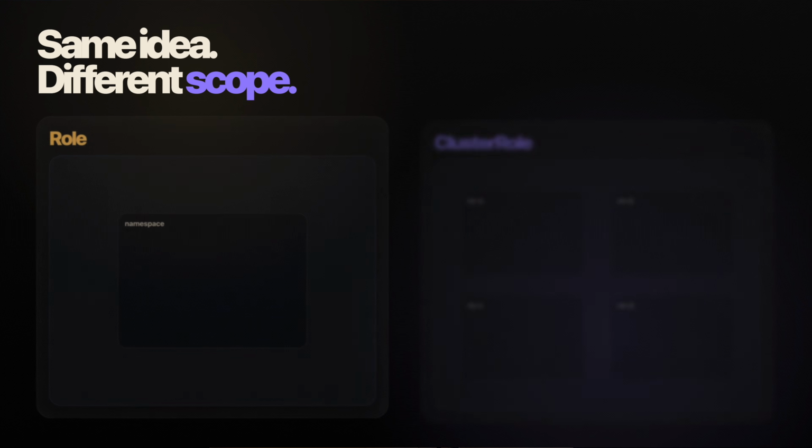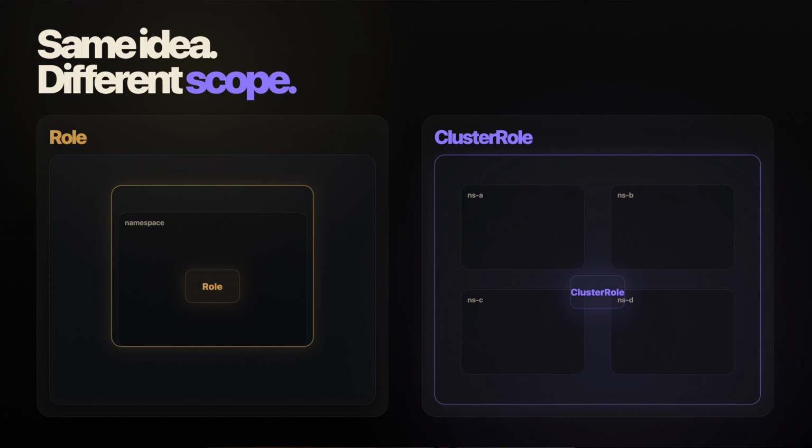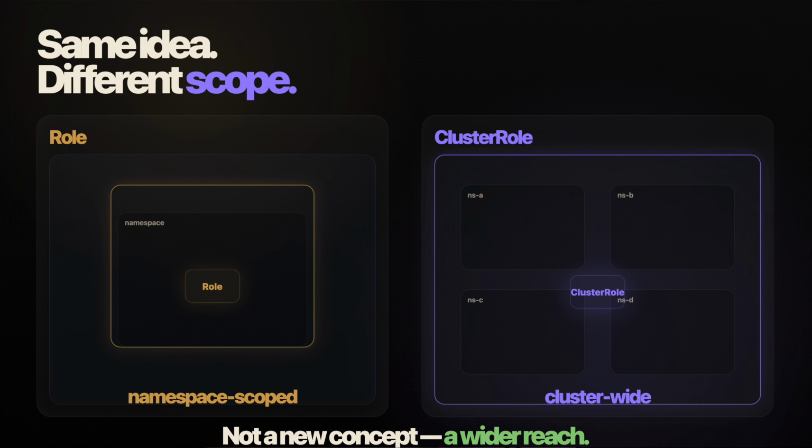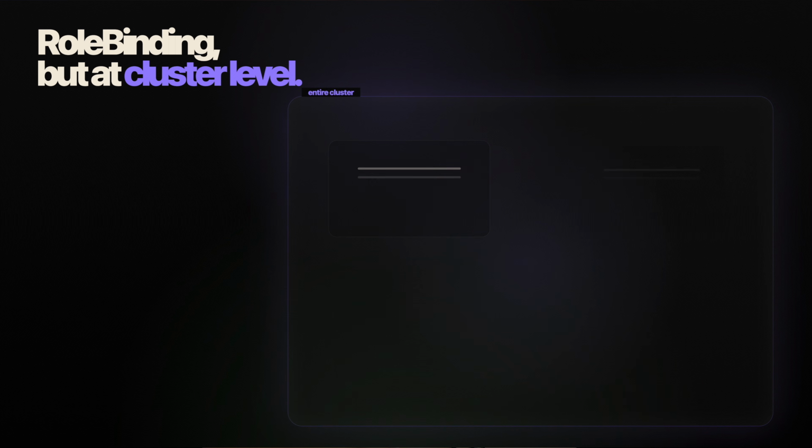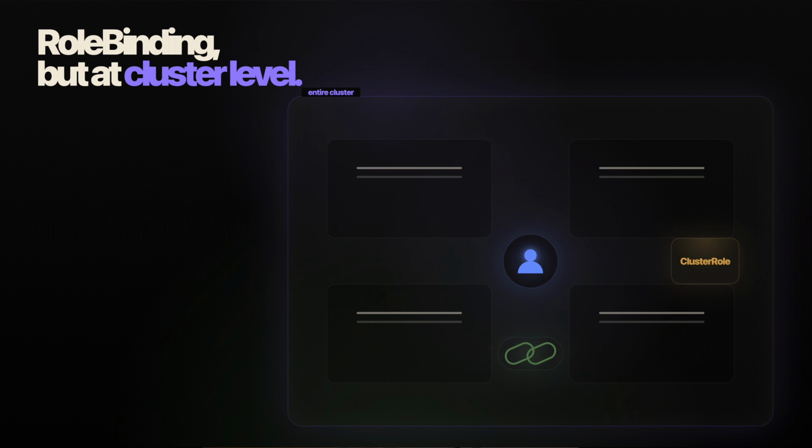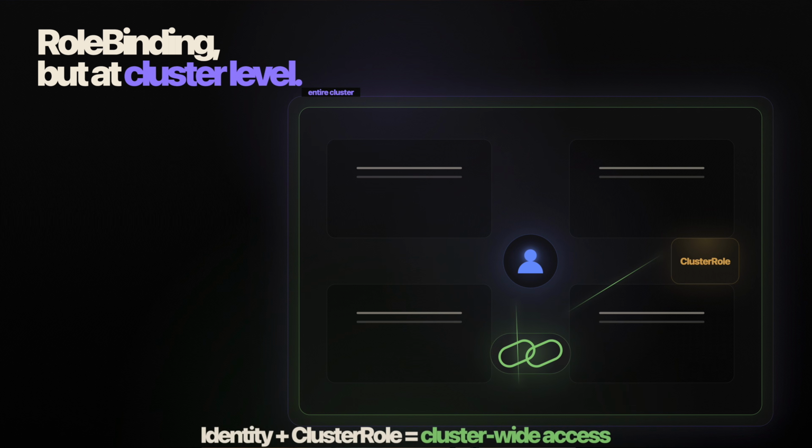Conceptually, a cluster role is not a new idea. It's the same idea as a role. The difference is scope. A role is namespace scoped and a cluster role can be used across the entire cluster. And naturally, a cluster role binding performs the same function as a role binding, but at the cluster level. So the mental model doesn't change, only the scope changes. Kubernetes often introduces cluster-wide counterparts of namespace-wide operations. RBAC is one example of that.